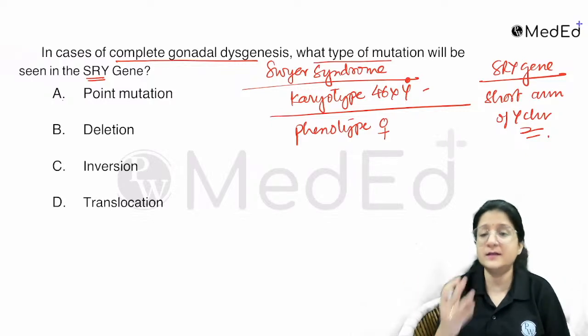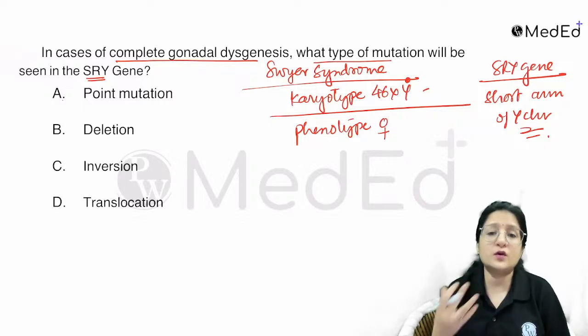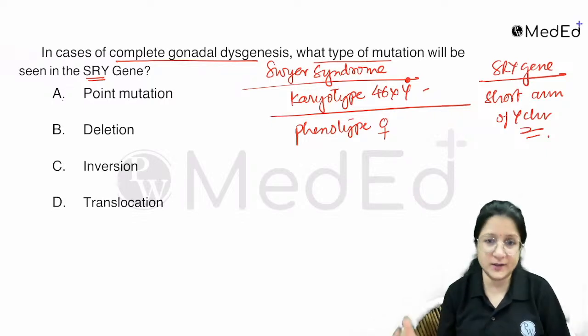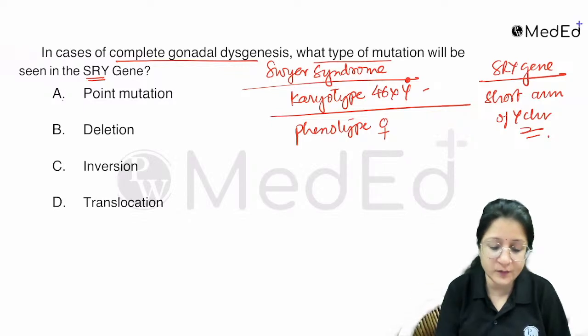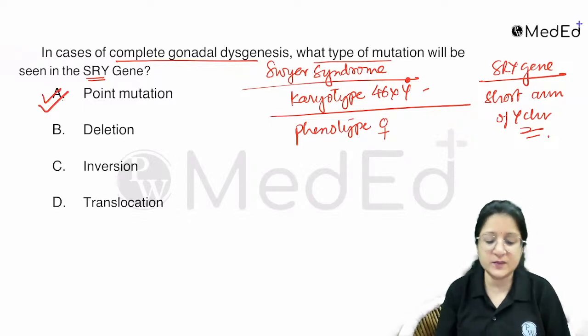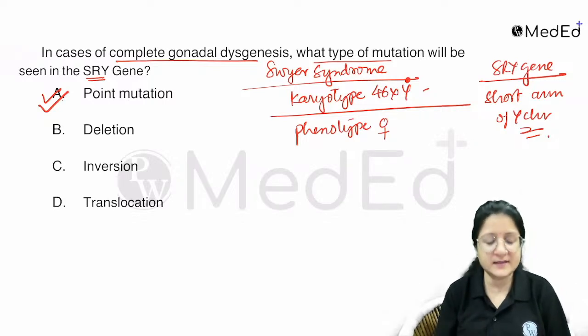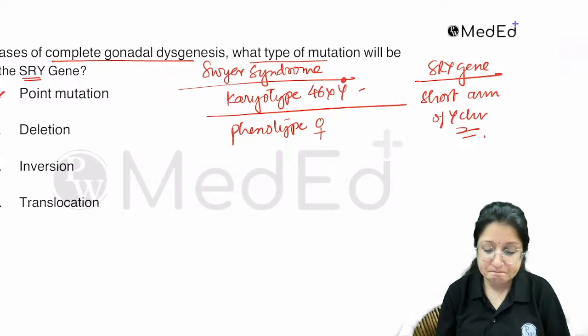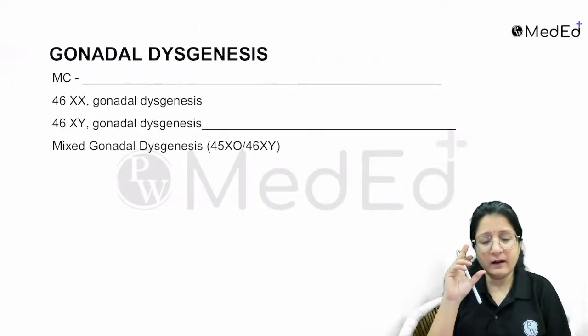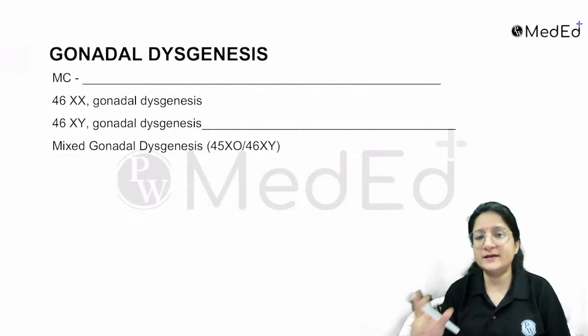So a mutation in this SRY gene could be responsible for a type of gonadal dysgenesis called Swyer syndrome. The most common mutation is in the SRY gene, however, there can be other types also in this syndrome in itself. So let's highlight the important points of gonadal dysgenesis.